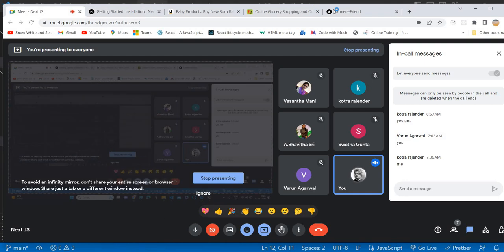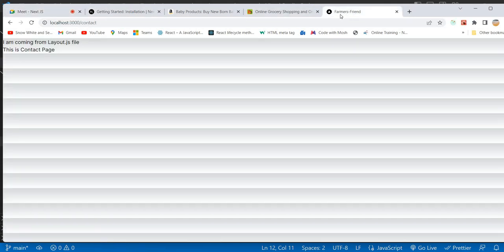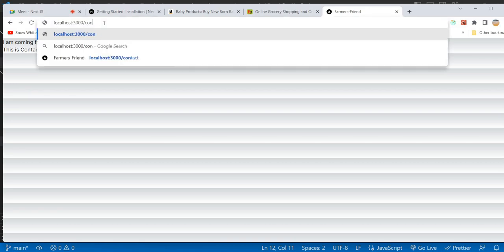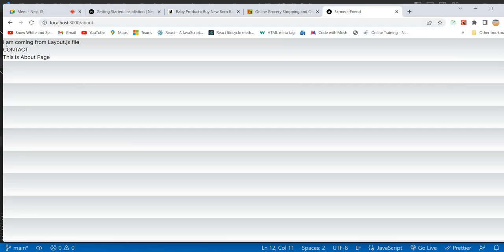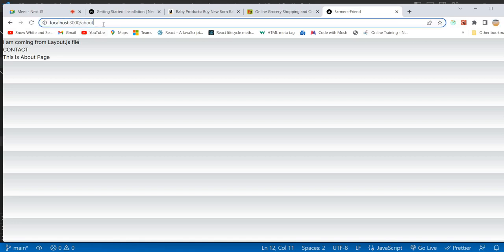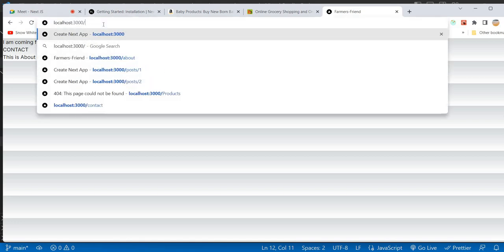Now if you see, it has reflected. If you go to the contact page you are able to see I'm coming from layout.js, and even if you go to the about page we are able to see I'm coming from layout, because that is common. Inside that we are just adding our component. A component is nothing, it's a small piece of HTML.